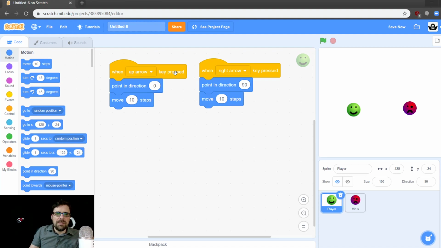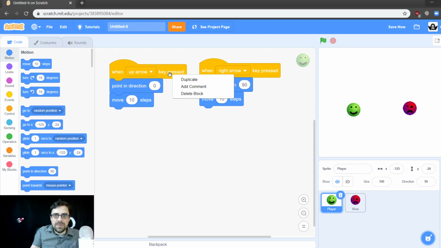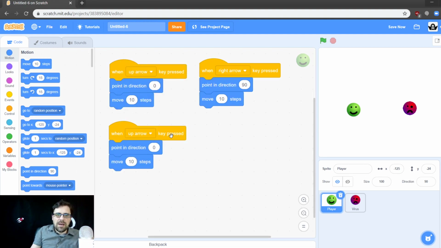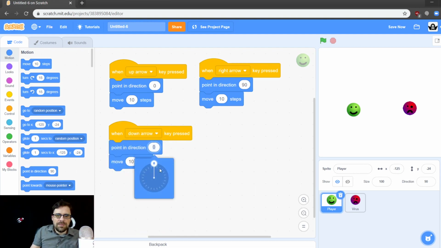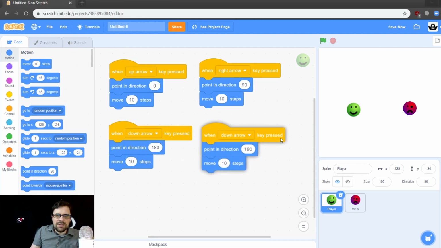Let's duplicate some of these. So we can just right click on this, or if you're using a Chromebook, remember, 2-finger tap on the trackpad. So 2-finger tap, and you can bring up the menu and click duplicate. That copies all these blocks. So we just have to change them up now. We don't have to bother dragging them out. Okay, let's do down. And let's duplicate that, and let's do to the left.